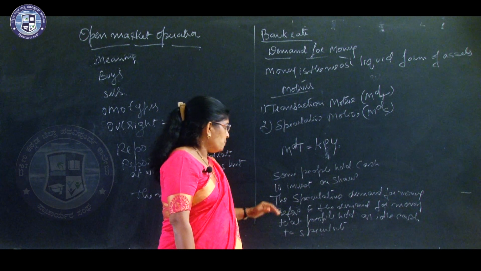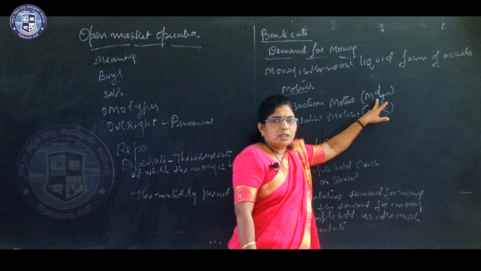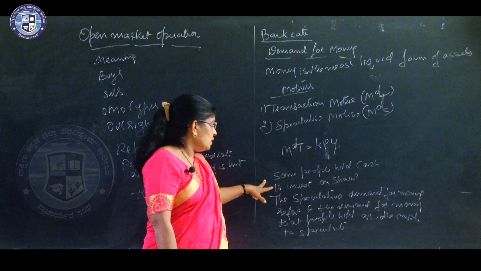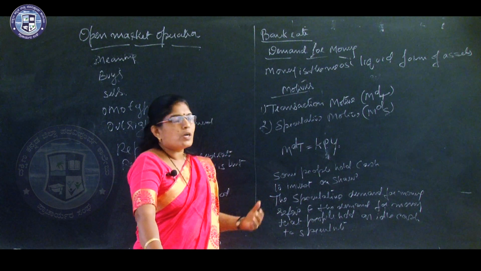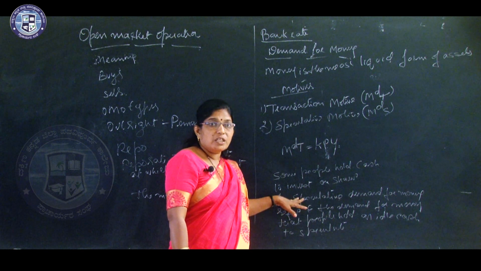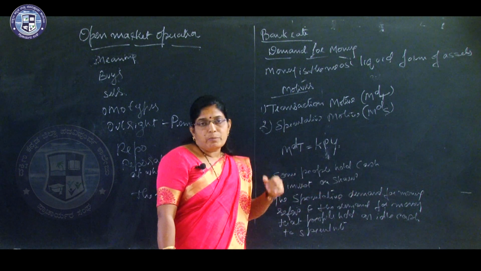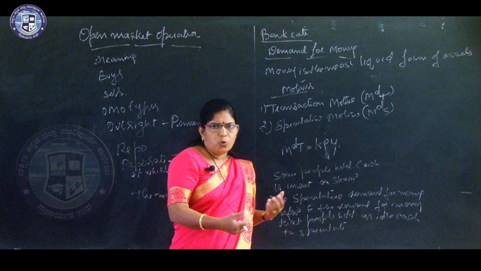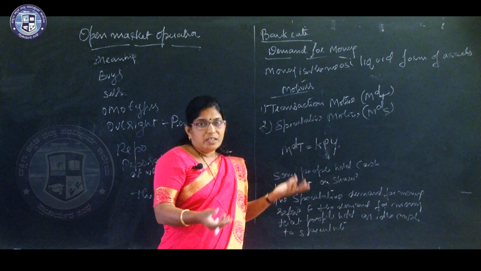Next comes the speculative motive, MDS, speculative demand for money. Here some people want to hold cash to invest in shares, bonds, debentures, immovable properties, and gold, silver, etc. Why do they want more income in future?